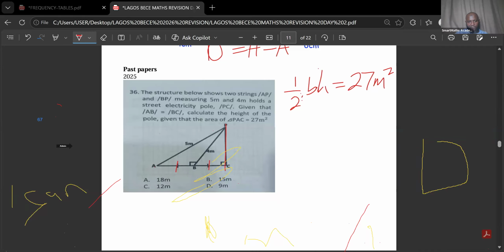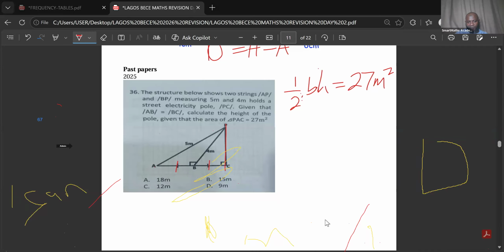Use the Pythagoras triple method. Okay. Let me go down. Pythagoras theorem. Use the Pythagoras theorem on that triangle, we will use it to solve the equation. Any other one? Pythagoras theorem. That's very good. Thank you so much.